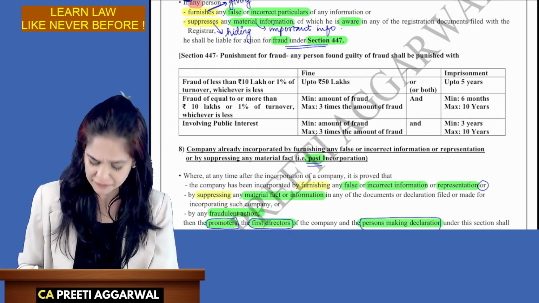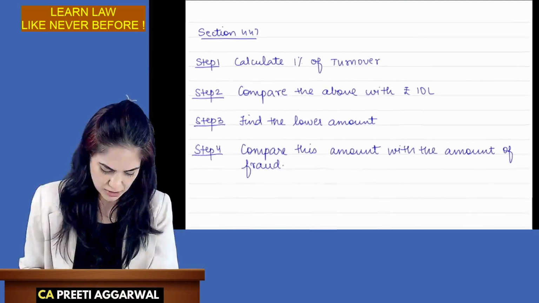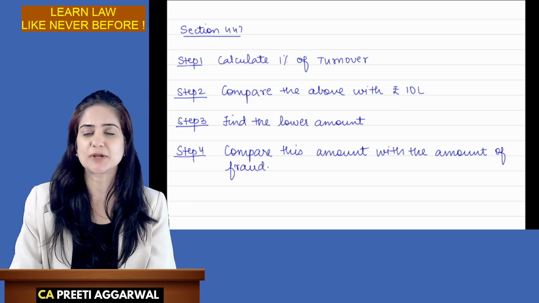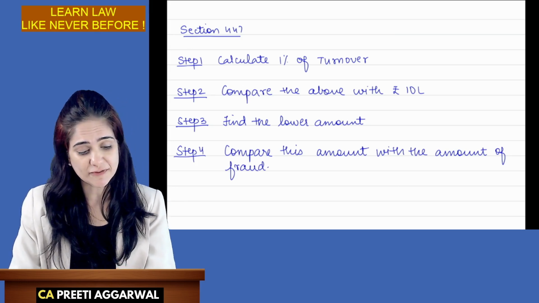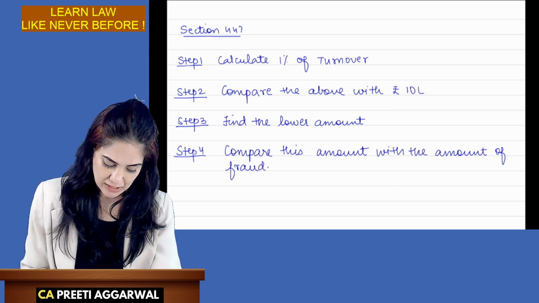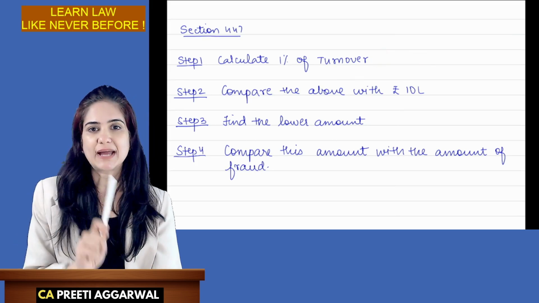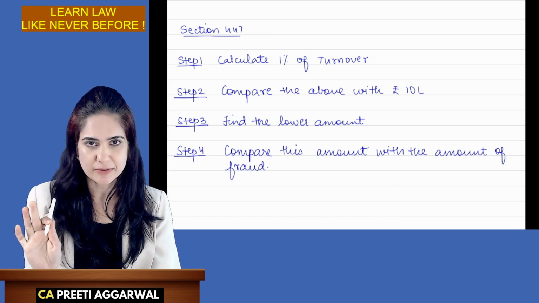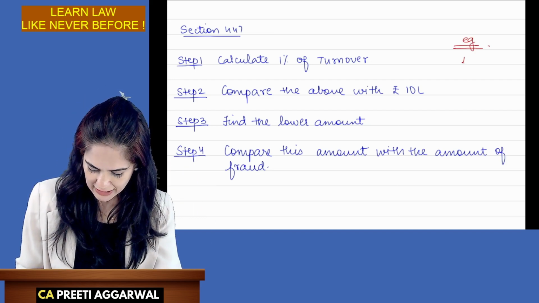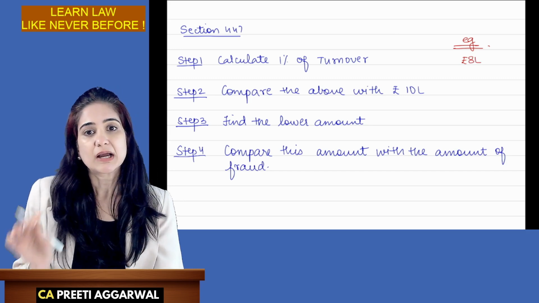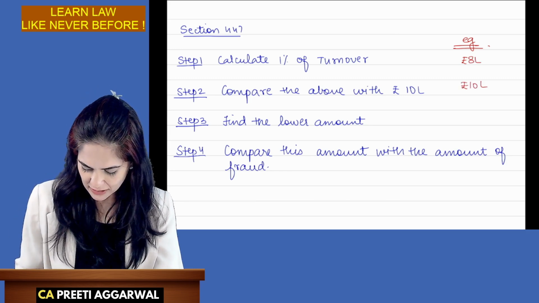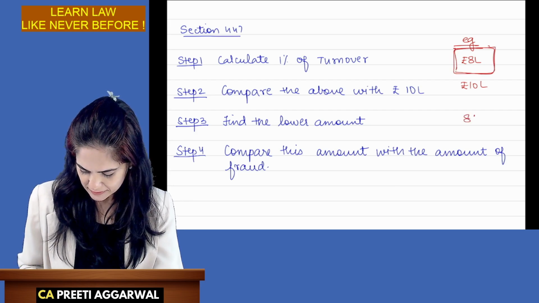Okay. So what is now section 447? Sometimes students get confused. So I have a smaller version of it. What is section 447? It's a general section, punishment for fraud. Whenever there is fraud and you want to introduce punishment, this section can be applied. Now, step number 1, calculate 1% of turnover. Let's say, for example, it comes to 8 lakhs. Compare it with 10 lakhs. Find the lower amount, 8 lakhs.